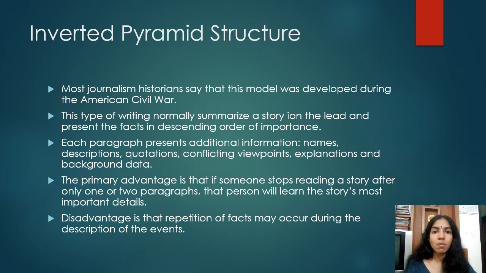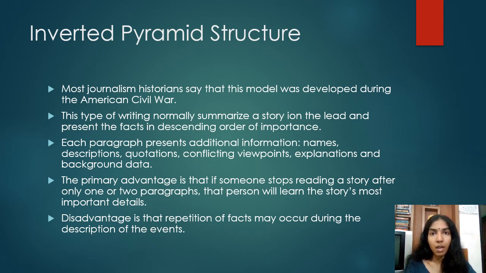And each paragraph presents additional information. That is, the first paragraph begins with the main details, and later on, each paragraph presents additional information regarding the names, descriptions, quotations, conflicting viewpoints, explanations, and background data. The primary advantage of having this inverted pyramid structure is that if someone stops reading a story after only one or two paragraphs, the person will learn the story's most important details.